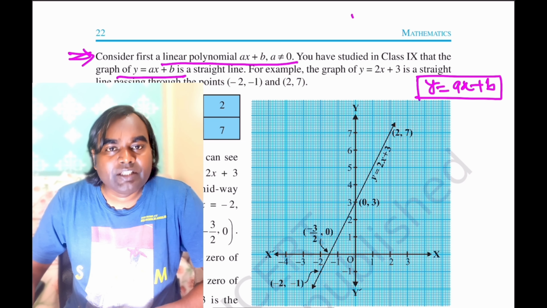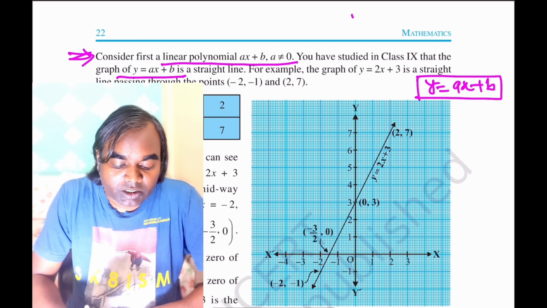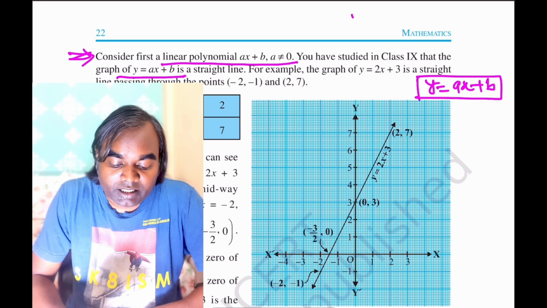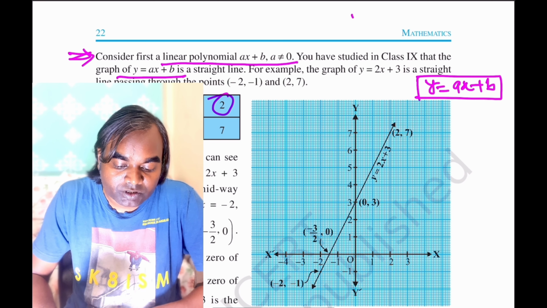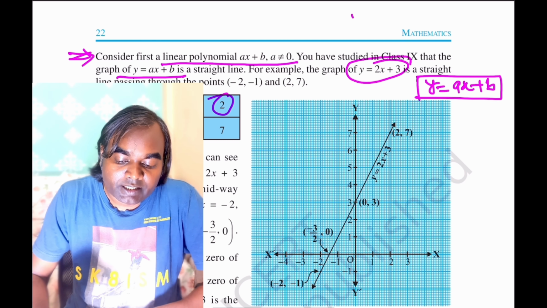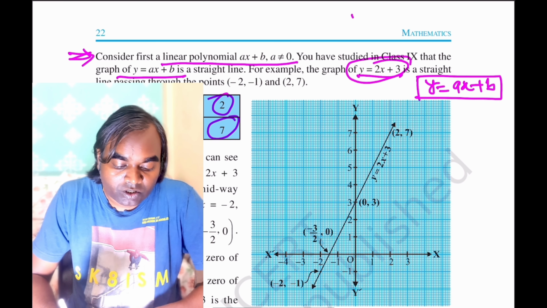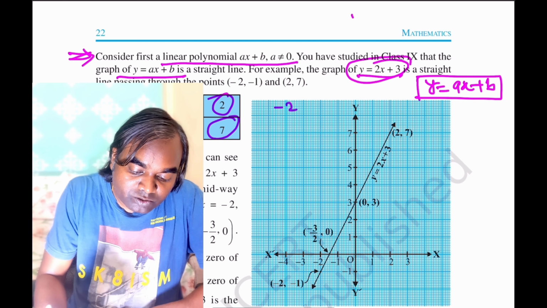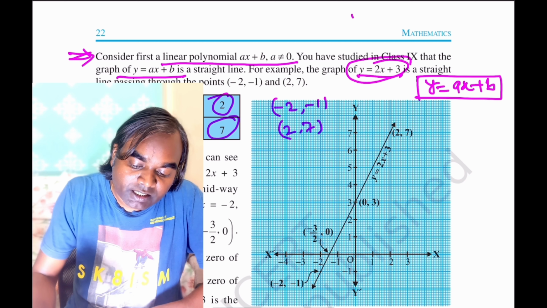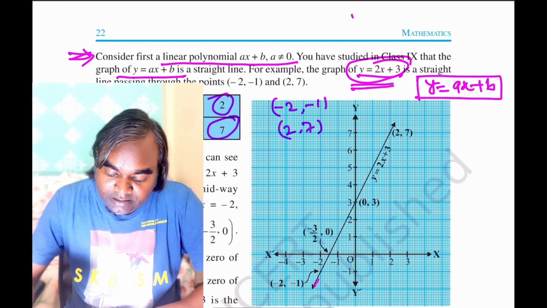So you can verify this. If you put x is equal to, suppose, minus 2, you will get y is equal to minus 1. If you put x is equal to 2 in this equation, you will get y is equal to 7. That means you are getting 2 points, minimum 2 points: (minus 2, minus 1) and (2, 7). That means this linear polynomial 2x plus 3 is a straight line.